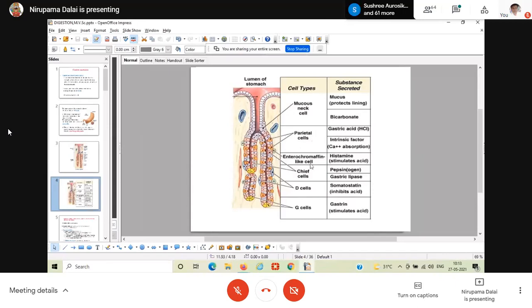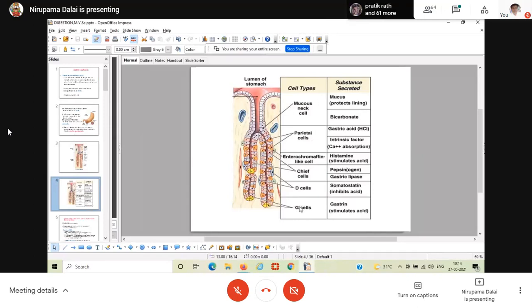Besides this, the gland contains different types of endocrine cells, like your D cell and G cell. We have discussed in the gastrointestinal hormones: somatostatin, ghrelin, gastrin, cholecystokinin, secretin, pancreozymin, GIP. All the hormones we have already discussed.